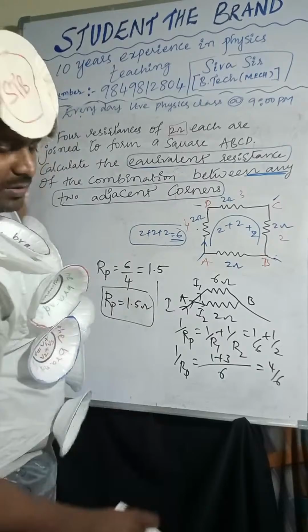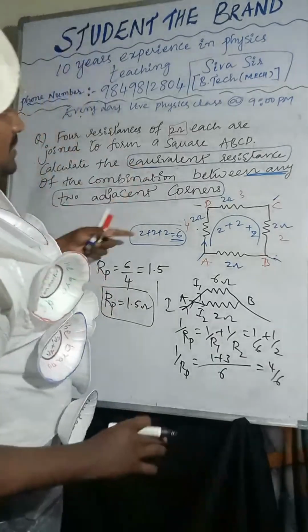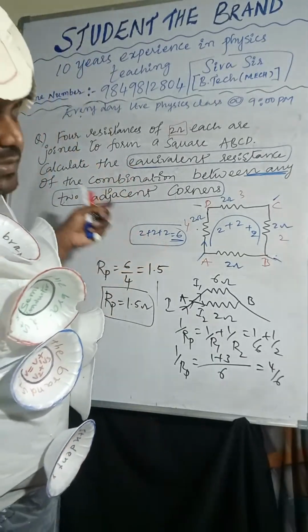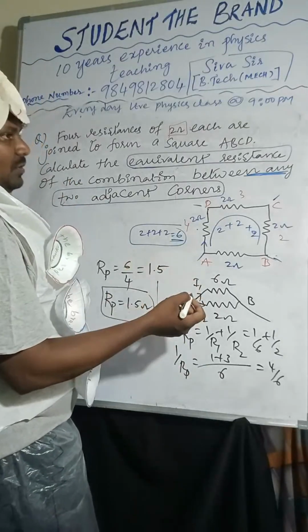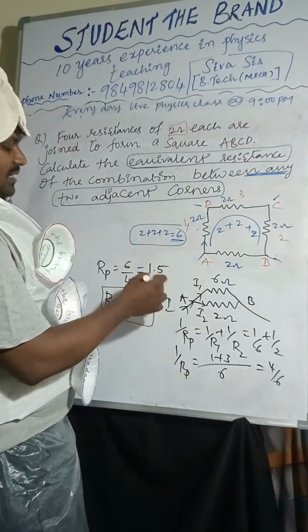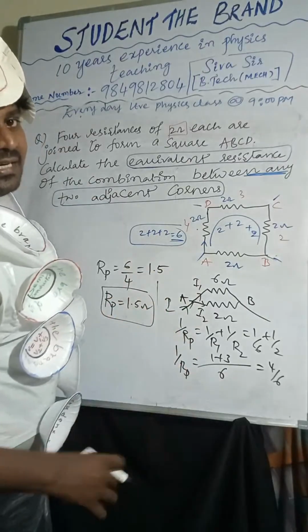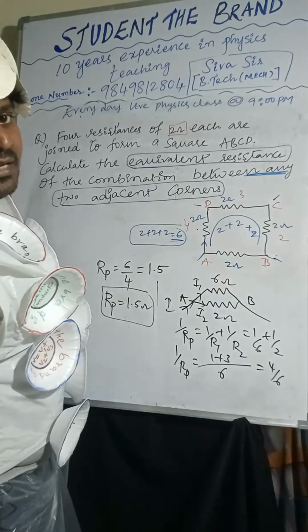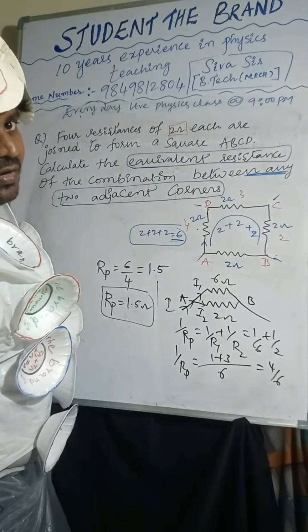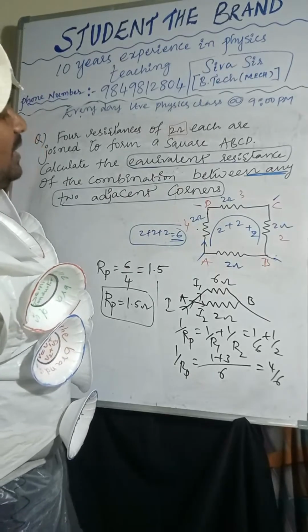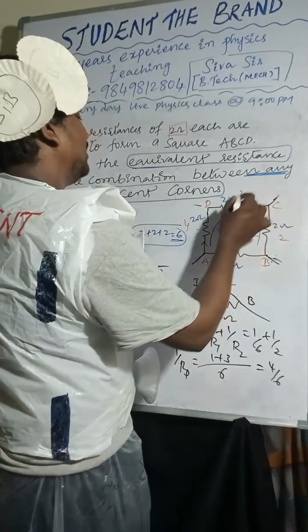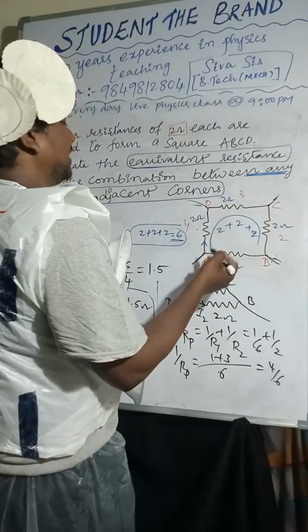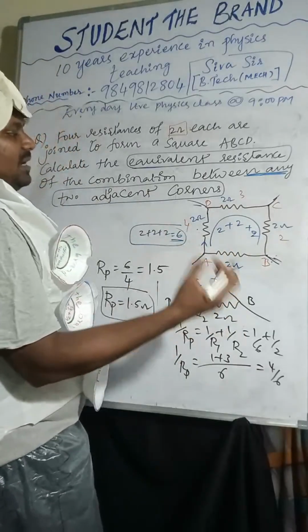Resistance, overall resistance in this combination between any adjacent two corners. So yes, correct only. So any two adjacent corners you can consider. It's not only one we can take. So I already said between these two we can solve. Between these two we can solve. Between these two we can solve. So between any two adjacent corners you can take.